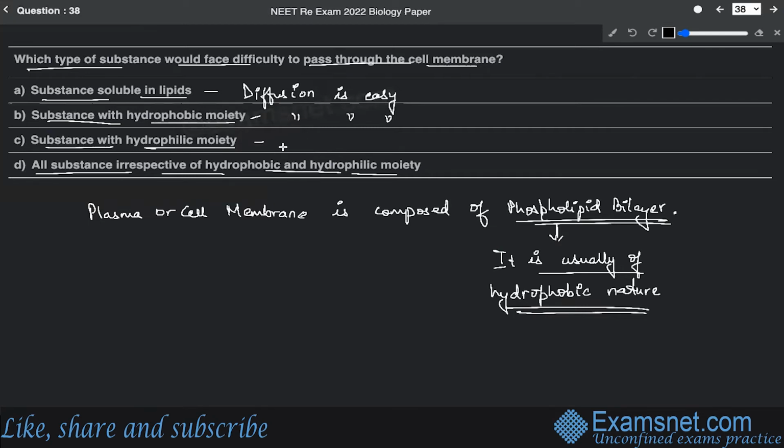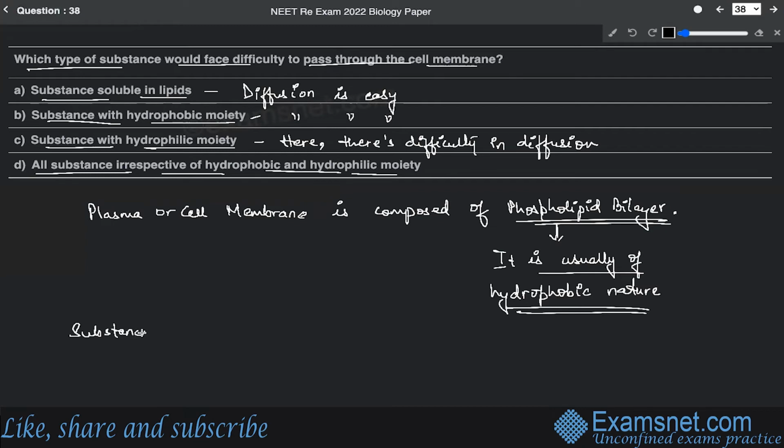So that means there is difficulty in diffusion. And the reason is that the lipid bilayer is of hydrophobic nature. So the molecules which are of hydrophilic nature, like water and all, are passed across the cell membrane through specialized channels and specialized carrier proteins. All right. So they cannot easily pass through.